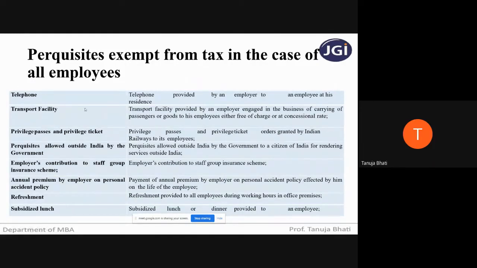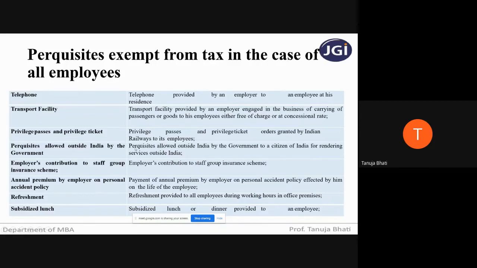Transport facility, if anything is provided. Do I need to explain what is transport? So transport is provided by an employer engaged in the business of carrying passengers to his employees, either free of charge or at a concessional rate. When I say concessional rate, I hope you all have now understood the meaning of concessional rate. Now, if any privilege passes or privilege tickets are given, that is exempt from tax. Next, perquisites allowed outside India by the government.